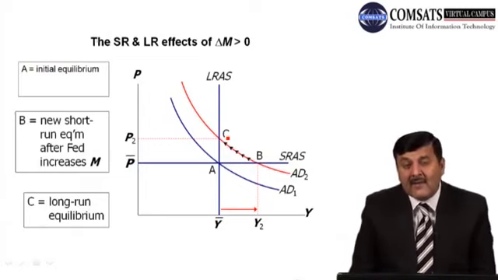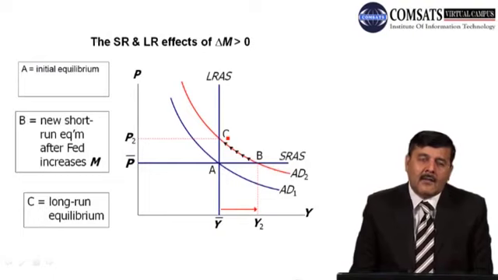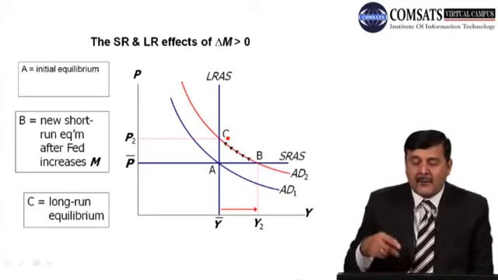Now whenever there is an increase in the level of output at the same price level due to an increase in money supply, what will happen in the long run? As we saw earlier, when Y is greater than Y bar, here Y2 is greater than Y bar, so what will happen? Prices will start rising in the long run. Over the time period, price will continue to rise.